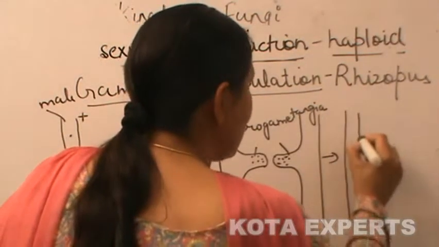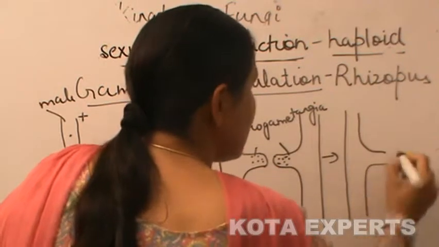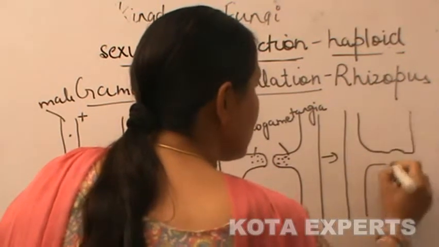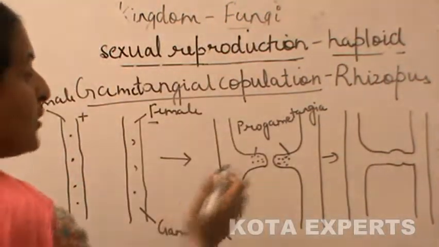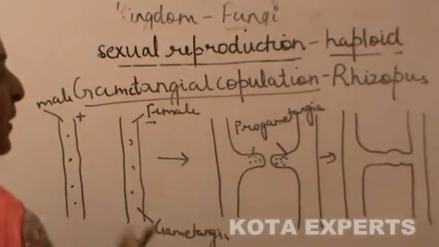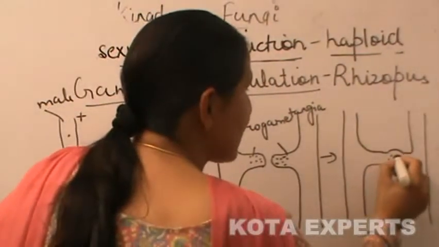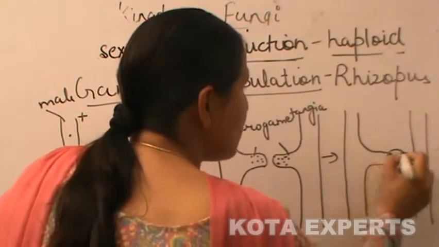And after coming in close contact, the cross walls between the male and the female disappear and their contents get intermingled.